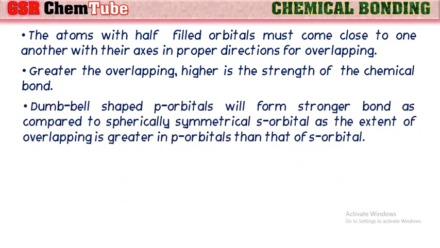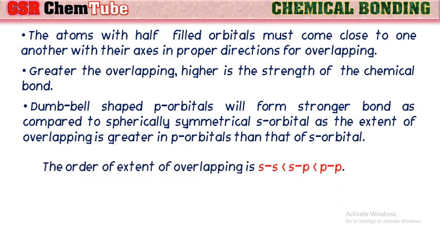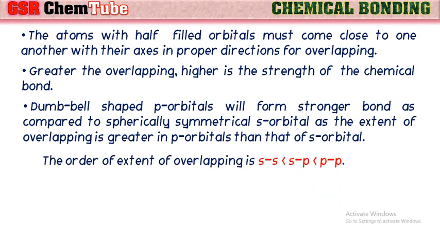Dumbbell-shaped p orbitals will form a stronger covalent bond as compared to the spherically symmetrical s orbitals, as the extent of overlapping is greater in p orbitals than in the case of s orbitals. Hence, the bond formed by the p orbitals is stronger than that of the s orbitals. The order of extent of overlapping of atomic orbitals is in this way: pp overlapping is greater than sp, and sp is greater in extent than ss overlapping.